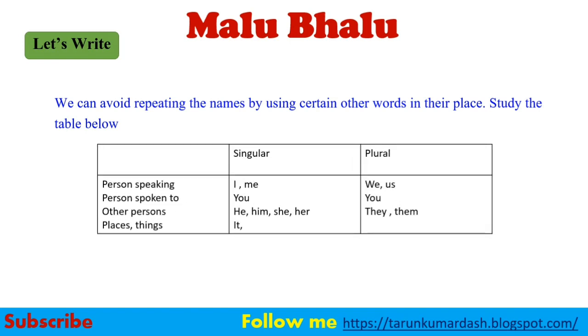Here is a table. It is sometimes singular and sometimes plural. If it is singular and you are talking about the person speaking, if somebody is speaking, that means we have to use I and me. If it is plural, we have to use we and us. For the person spoken to, whom we are speaking to, that is you, we use you for singular and you for plural. Next, other persons: he, him, she, her, and plural will be they and them. And for places or things, we should use it for singular, and plural also we should use like this.